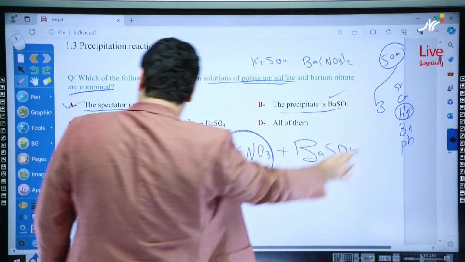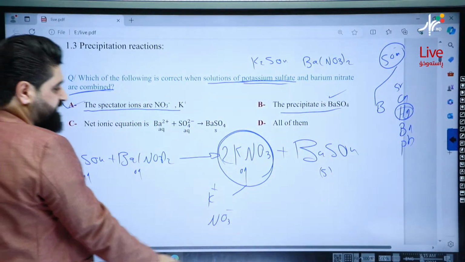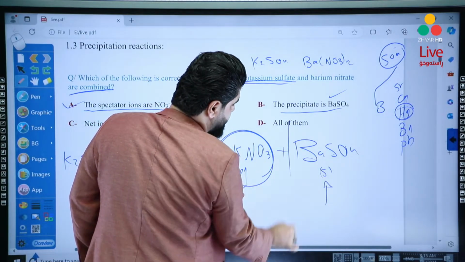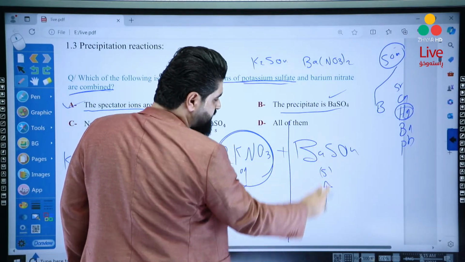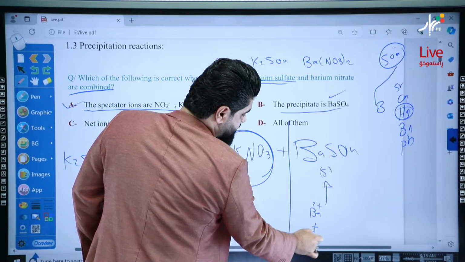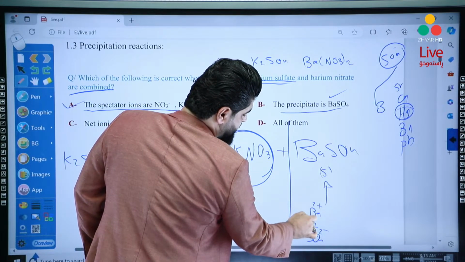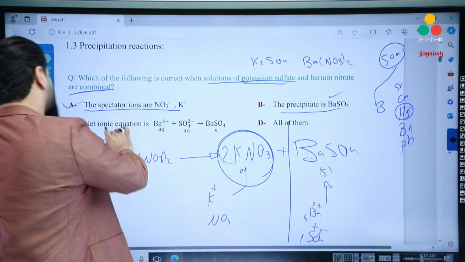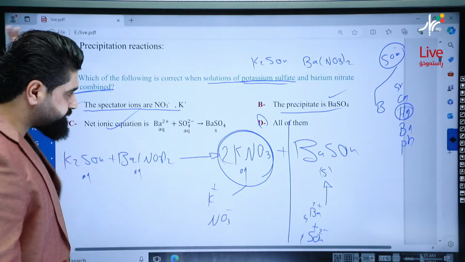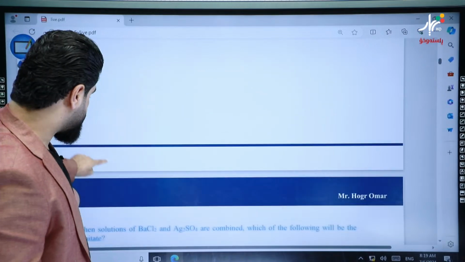Yep, it's correct also. The net ionic equation: how to write it? For the net ionic equation, we need the solid compound and the ions from the reactants, Ba2+ and SO4 2-, which are aqueous. This is correct also. So the right answer is all of them. Done? Good.